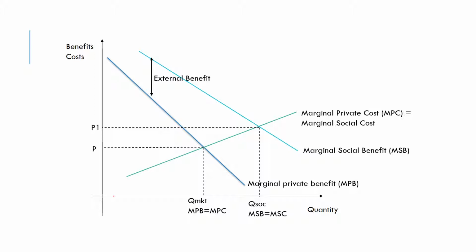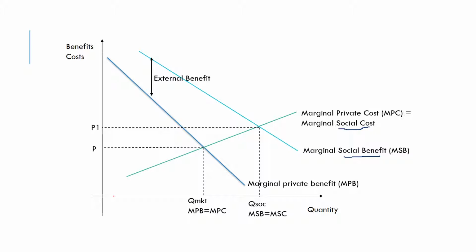We're going to assume here that there are no external costs of people keeping bees. So you might argue, perhaps getting stung, a third party would be a cost, but we're here to make our analysis simple. We're going to assume there's no external costs or no negative costs to third parties of keeping bees. So therefore the social cost is the same as the private cost. The private cost plus a zero external cost equals the social cost. So now we have two curves again. We have the social cost and we have the social benefit.